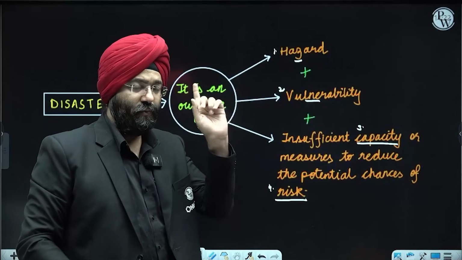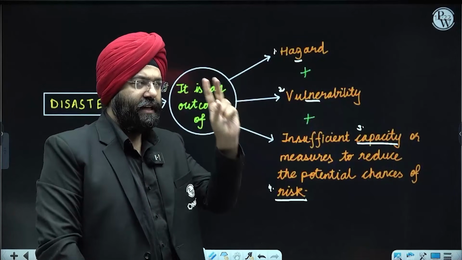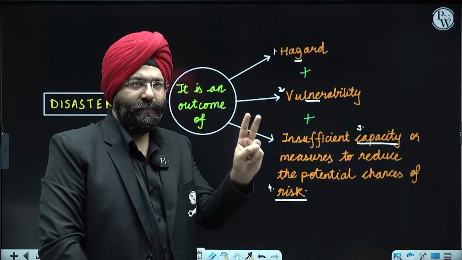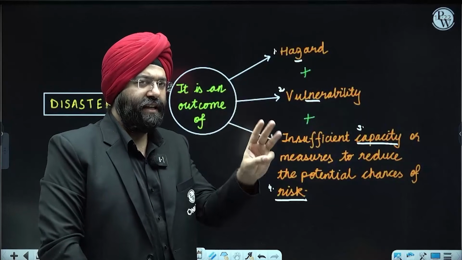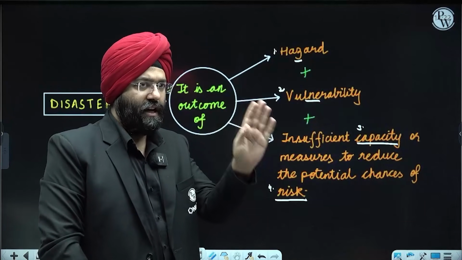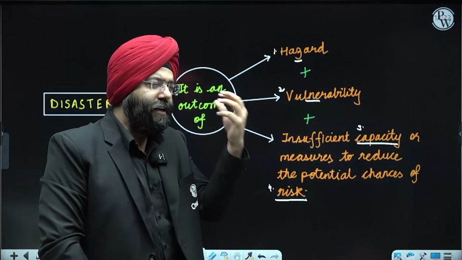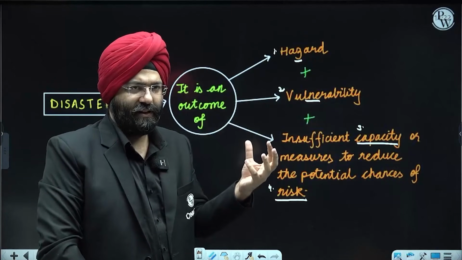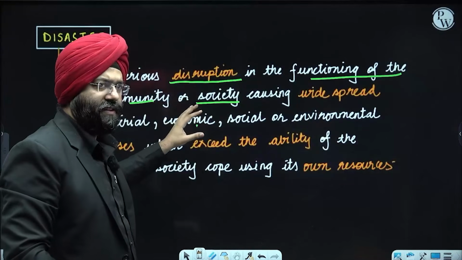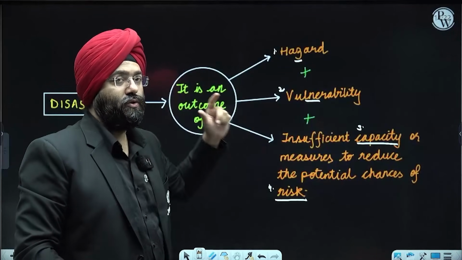focus on. First is a hazard. Second is the vulnerability. Third is the capacity. And 4th, the risk. Now, these 4 things, if you understand, these basically make you understand the concept of the disaster. You understood the definition of disaster. Now, these are the 4 things that you need to understand.